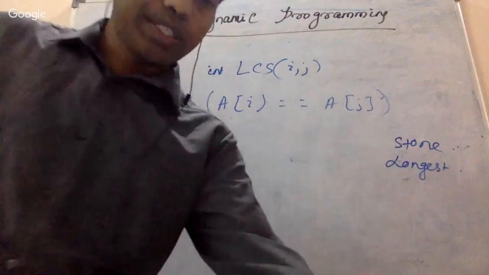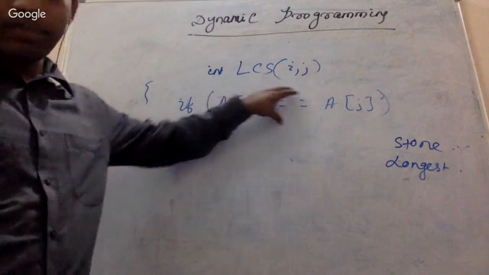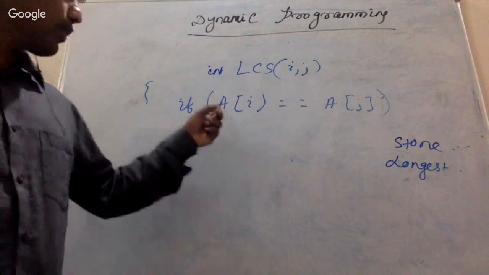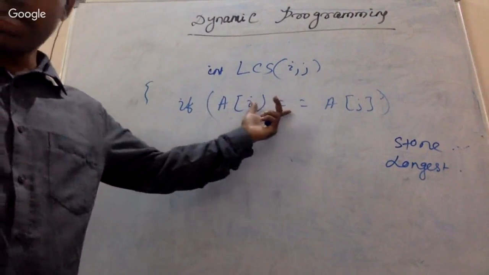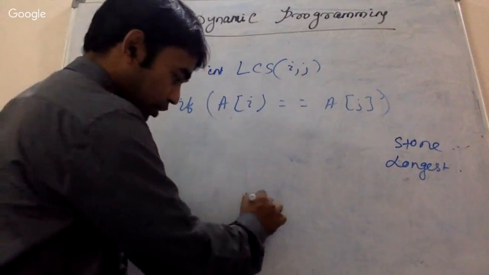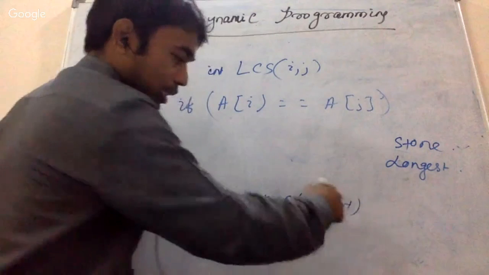Okay, longest. So I was just writing the algorithm. So if there is a match, then what do I need to call? If the elements are matched, then I need to add one. You remember 1 plus LCS of i minus 1, j minus 1? That we are doing, right?